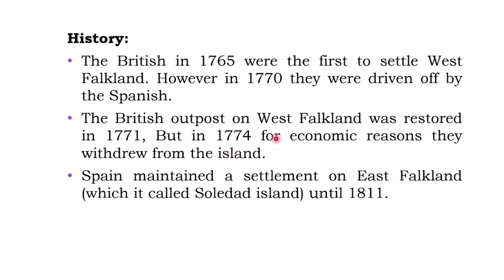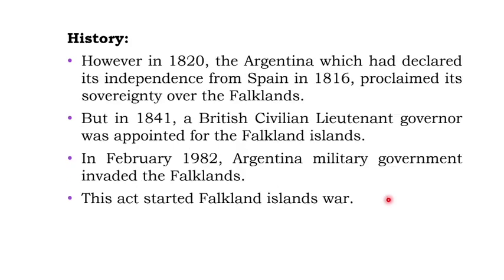The British reoccupied the West Falkland outpost in 1771. However, for economic reasons, they withdrew from the island in 1774. And the Spanish maintained a settlement on East Falkland, which they called Soledad Island, until 1811. So up to 1811, the Spanish maintained their settlement in East Falkland.